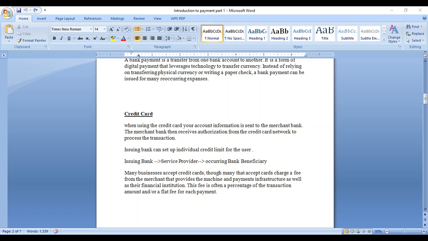I purchased the things from Amazon. He is the receiver. Amazon holds an account with one bank, and that bank is called the receiver bank. Here in the middle we have either Visa or Master.